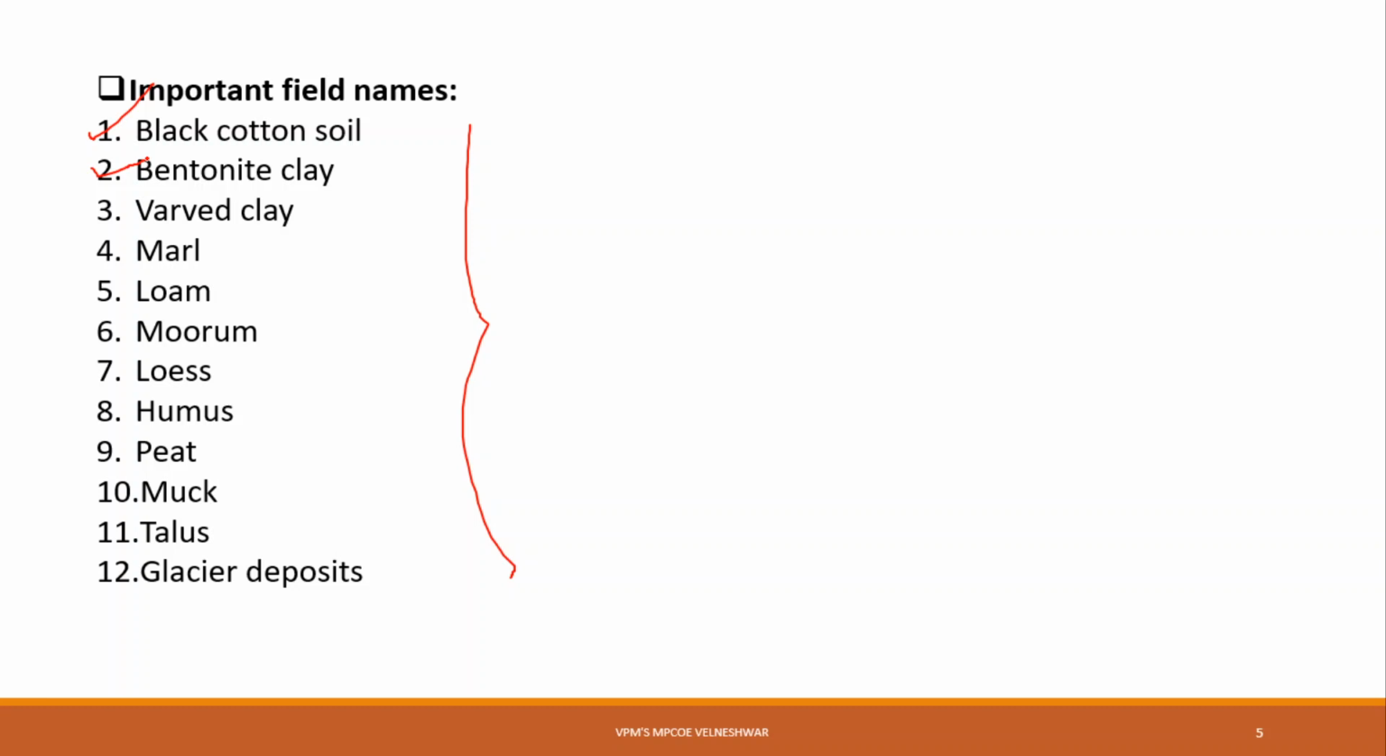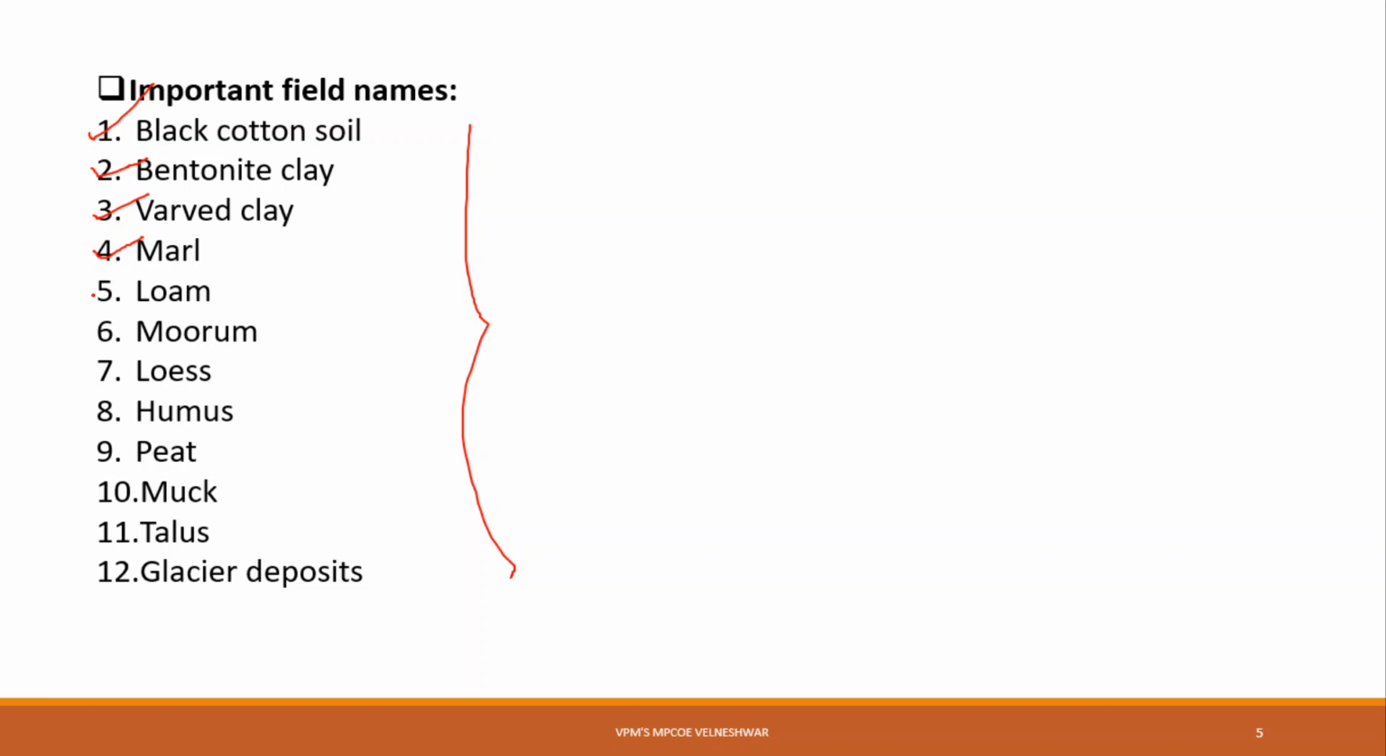Then the third one is varved clay. It consists of alternate thin layers of silt and clay like a sandwich structure, and it is a lacustrine deposit. This is the deposit of lacustrine. Then the next one is marl. It is a stiff marine clay. Marl is a stiff marine clay. It is found in marine environments.